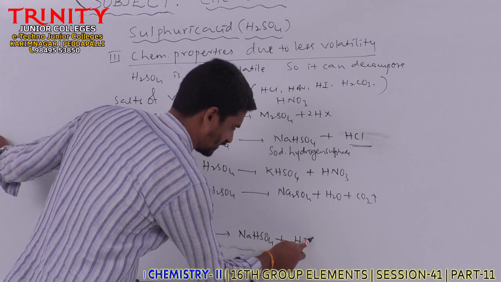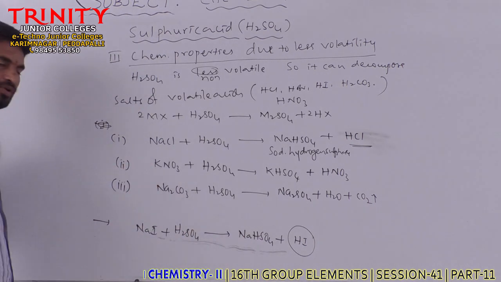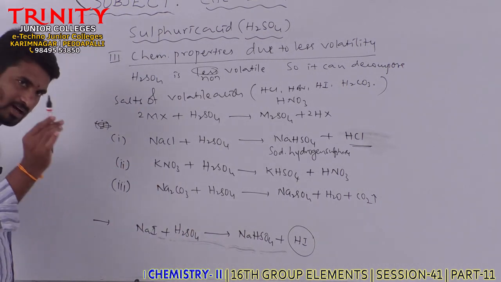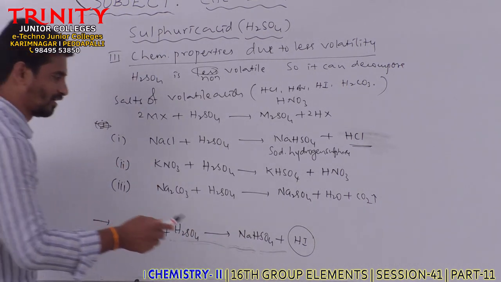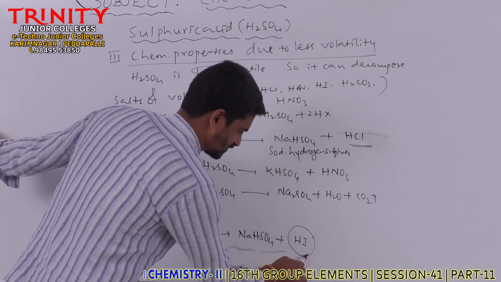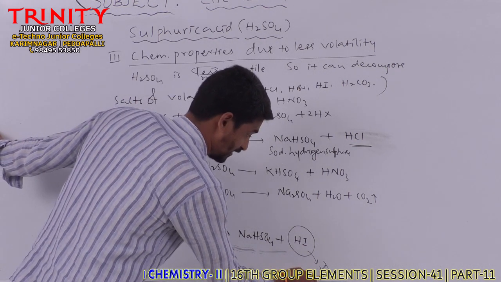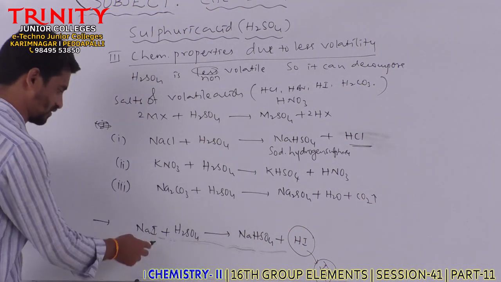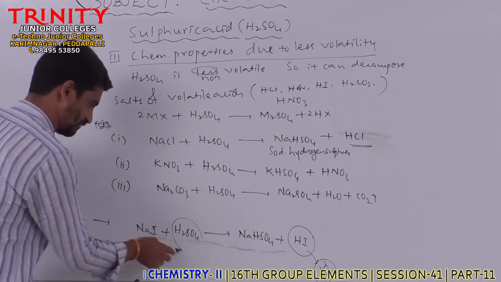But the original product is not hydroiodic acid, not HI. The original product is I2 in the reaction of sodium iodide with sulfuric acid.